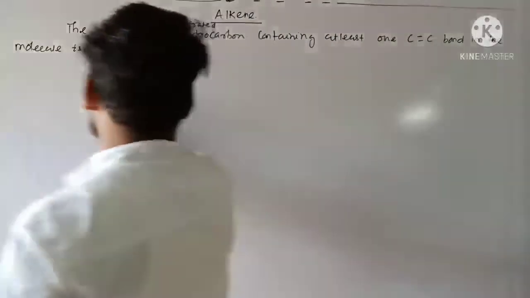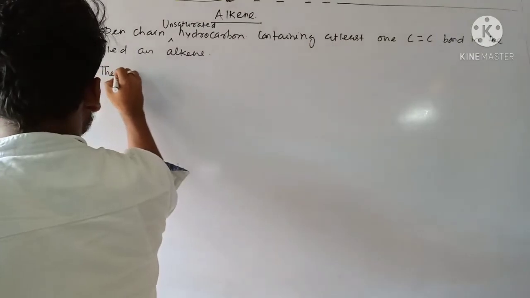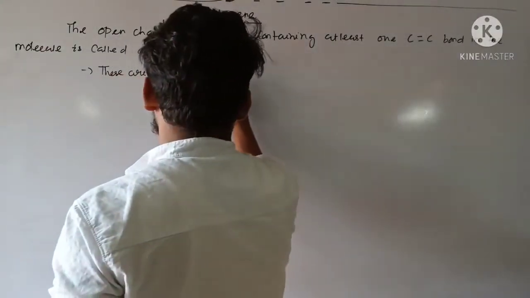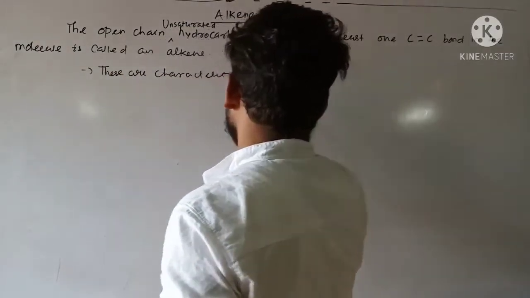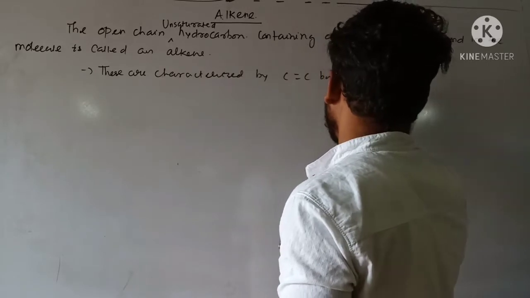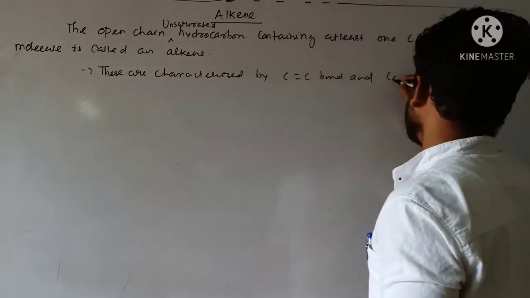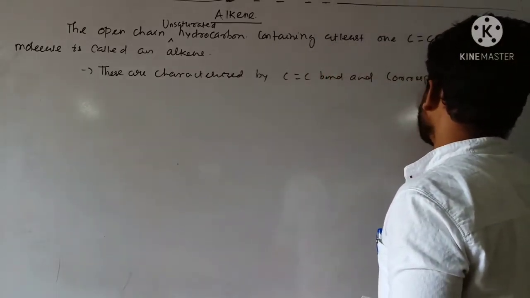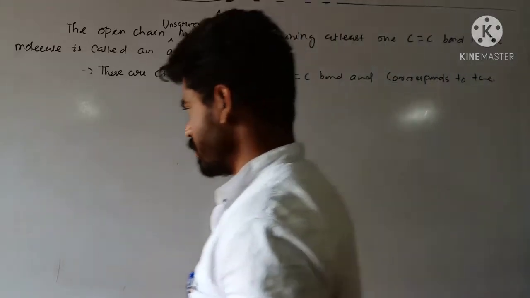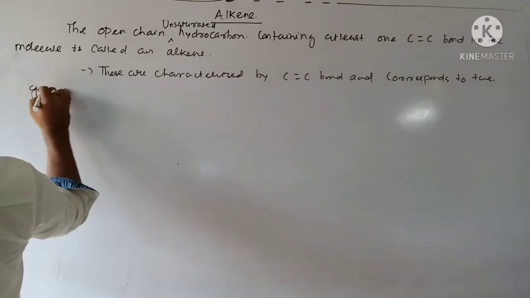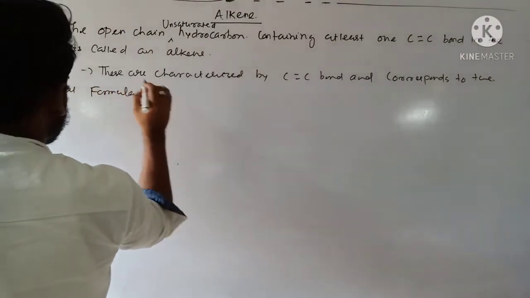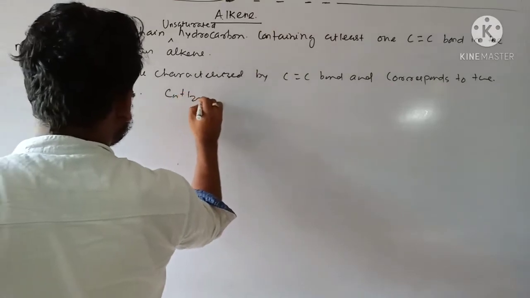Okay, so these are characterized by carbon-carbon double bond, and correspond to the general formula CnH2n.